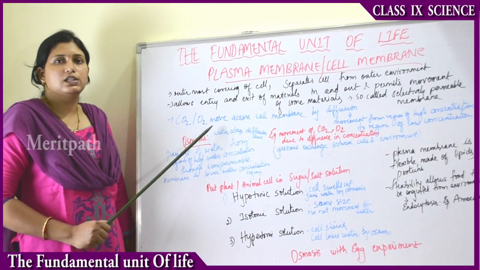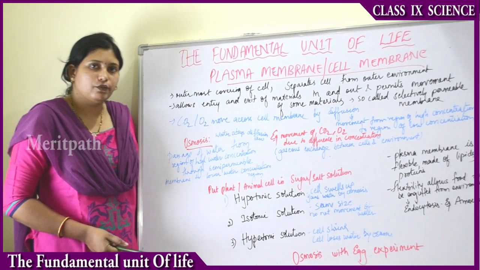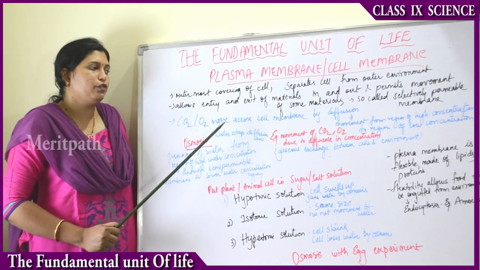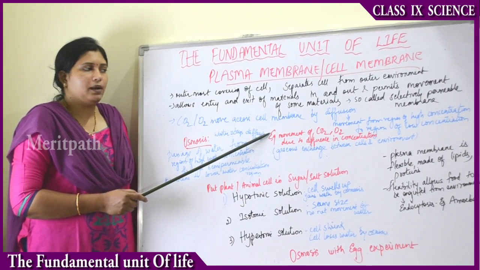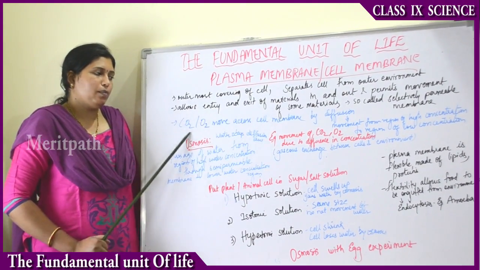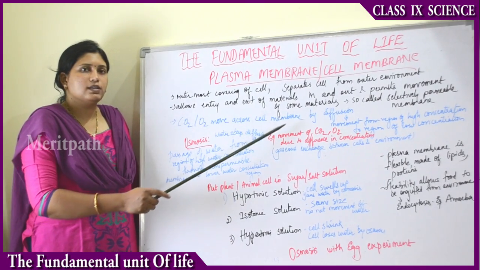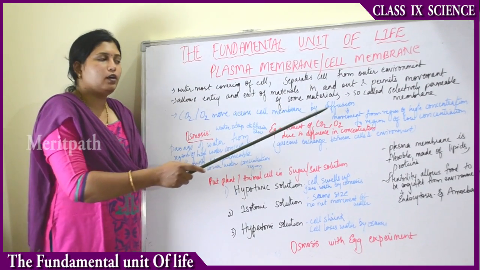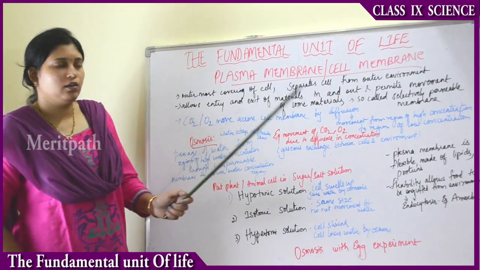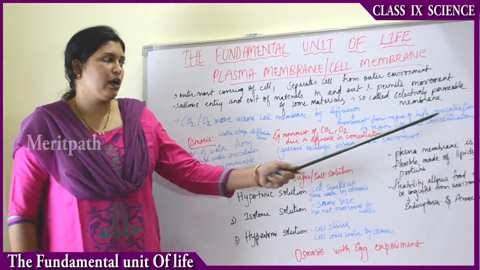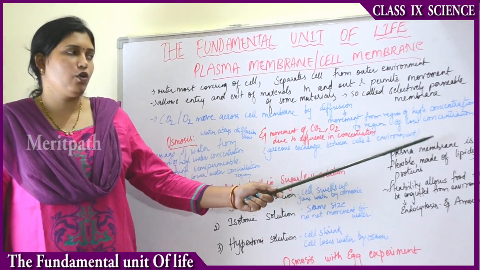Carbon dioxide and oxygen gas move. Water also moves. Sometimes food also moves in and out of the cell across the cell membrane. The movement of carbon dioxide and oxygen across the cell membrane occurs by a process called diffusion. So what is diffusion? Movement from the region of high concentration to the region of low concentration.